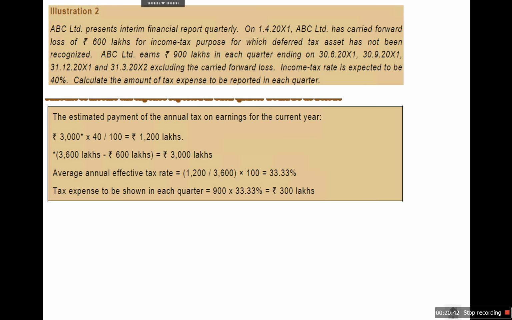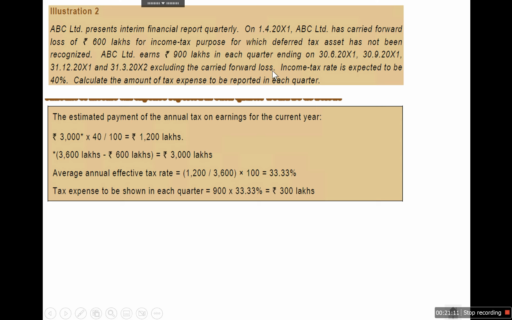Let's take one another example. ABC presented interim financial report quarterly on X1. ABC Limited has a carry forward loss of 600 lakhs for income tax purposes, for which deferred tax assets have not been recognized. And ABC earns 900 lakhs in each quarter, excluding the carry forward losses, and the income tax rate is expected to be 40%. So we need to calculate the amount of tax expense to be reported in each quarter.